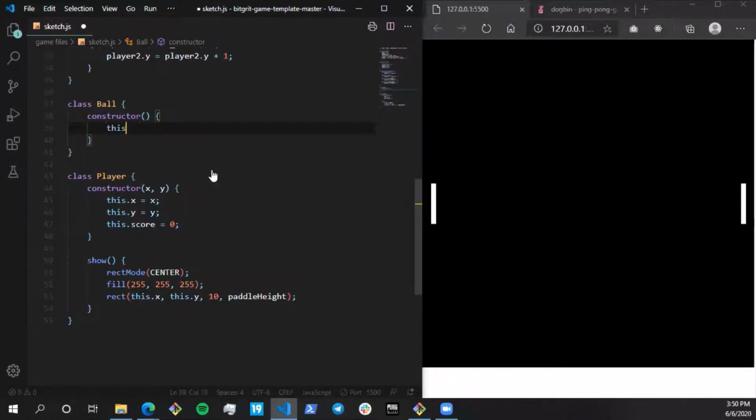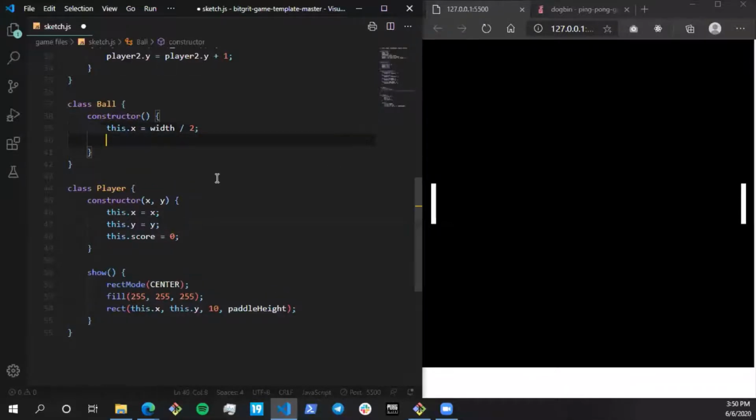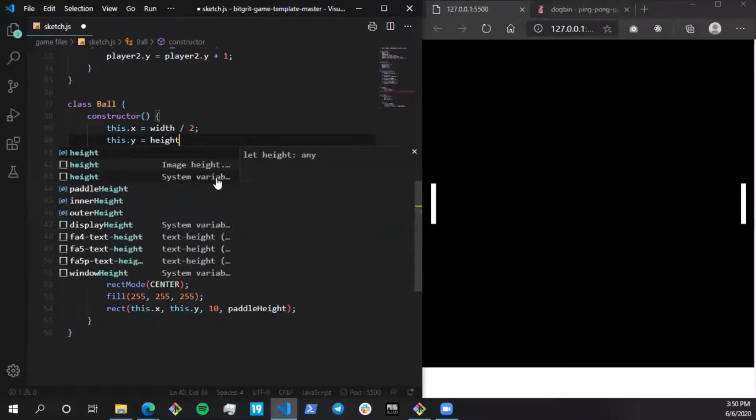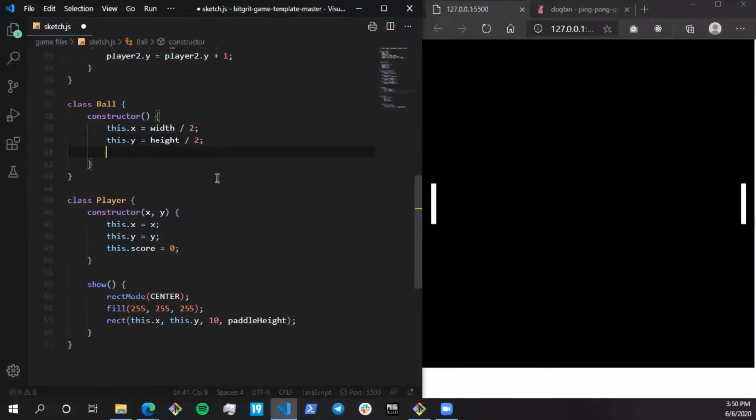So it has an X coordinate. Let's spawn it in the middle. Okay, so X is going to be the width by 2. So if this thing is the width sideways, the horizontal width, then the center is going to be width by 2. Right? Same thing for height. It's going to be center height by 2.